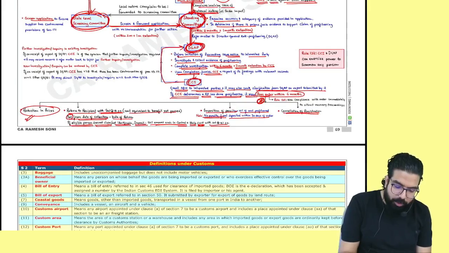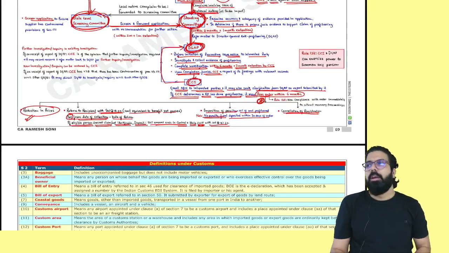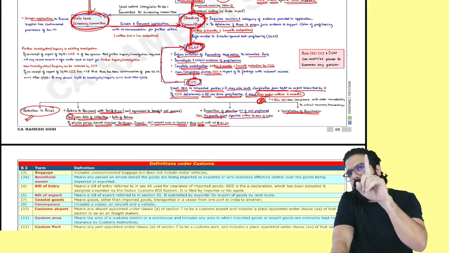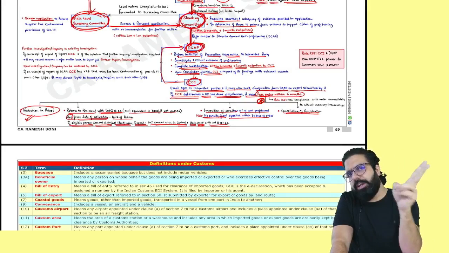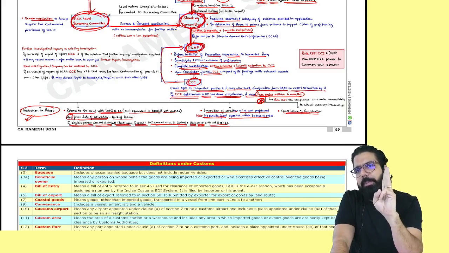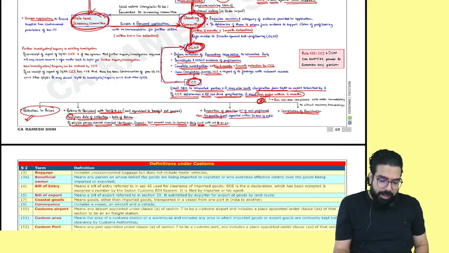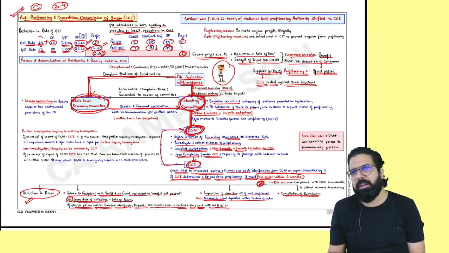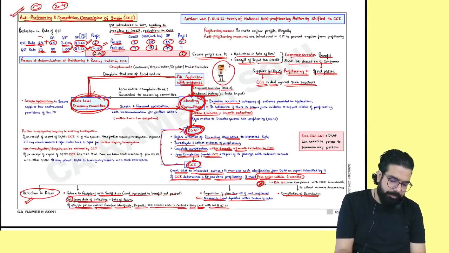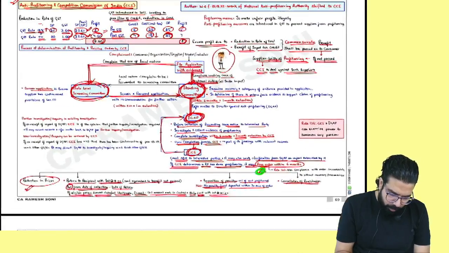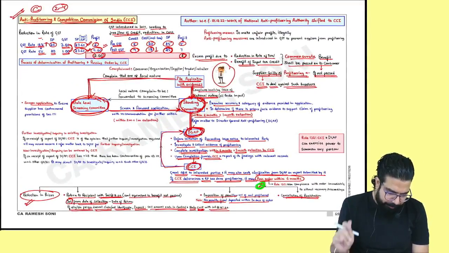People, I want to ask you one thing. What are the orders they can pass? In the order, what decision can be taken? Number 1, reduction of price. Number 2, return the benefit along with interest. Number 3, penalty. Number 4, cancellation of registration. These 4 points, I find important. Other than that, whatever small points are written in this chart are just reading category, everyone. So please mark this, everyone. What order can be passed by them?